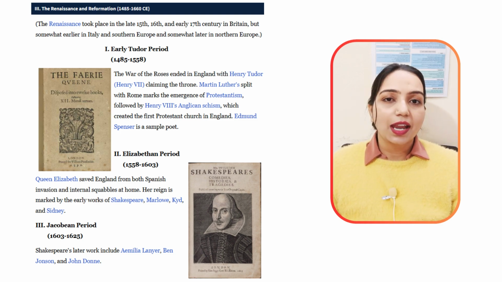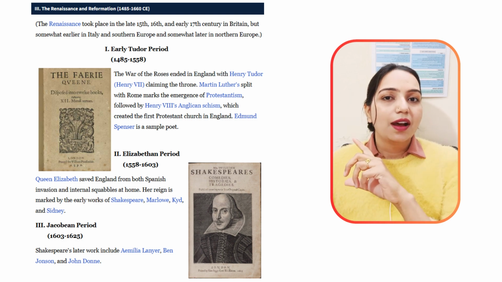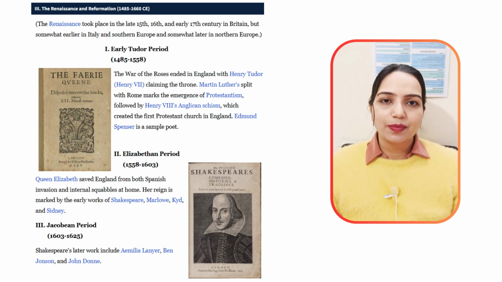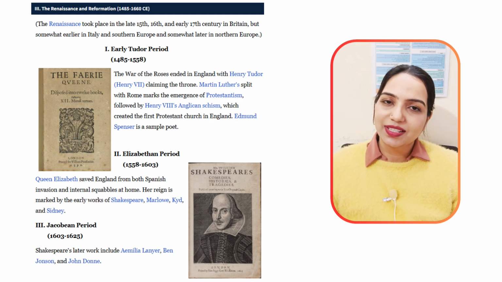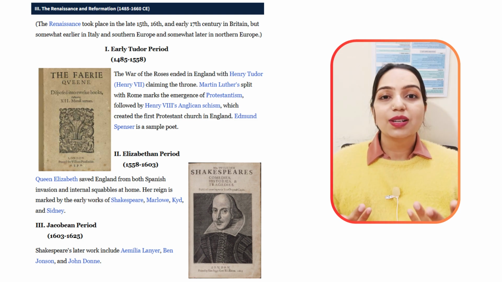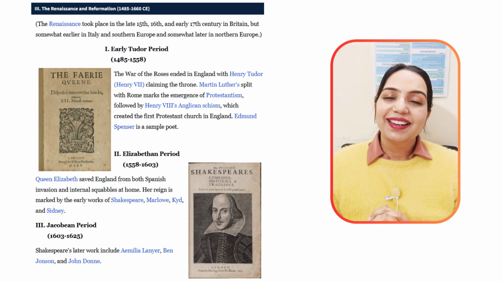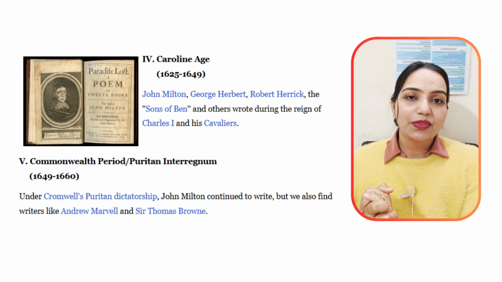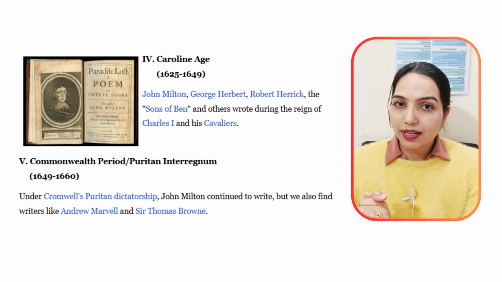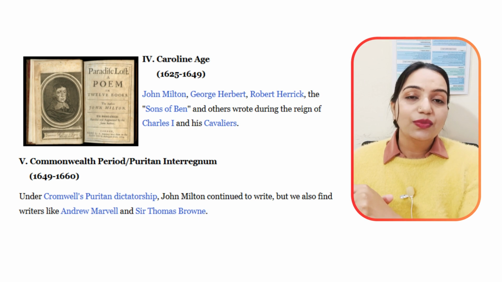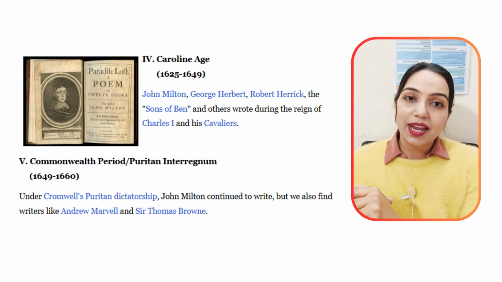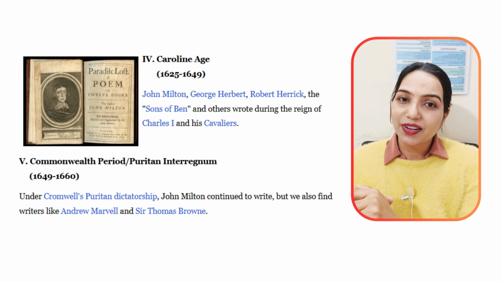After her, we had King James, and his reign was known as the Jacobean period. We had great dramatists once again, like Ben Jonson, and we had metaphysical poets who created a different type of poetry altogether. After the Jacobean period, we had King Charles I, and his reign is known as the Caroline Age. In this age, we had a very famous poet, John Milton, and who can forget his epic poem Paradise Lost.